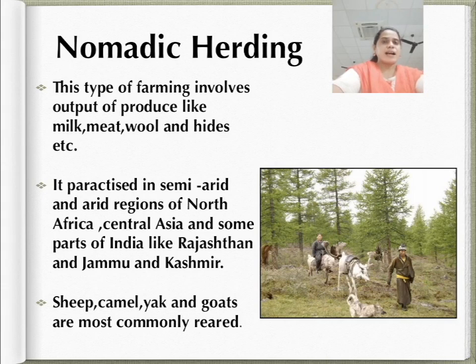This movement arises in response to climatic constraints and terrain. Sheep, camel, yak, and goats are most commonly reared. They provide milk, meat, wool, hides, and other products to the herders and their families.